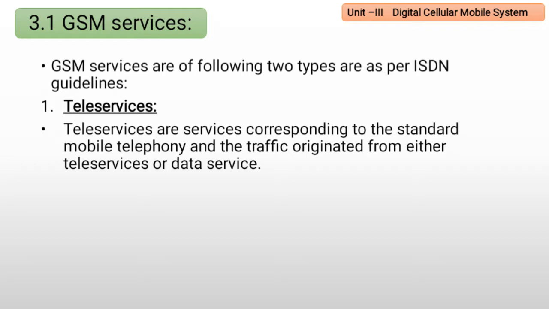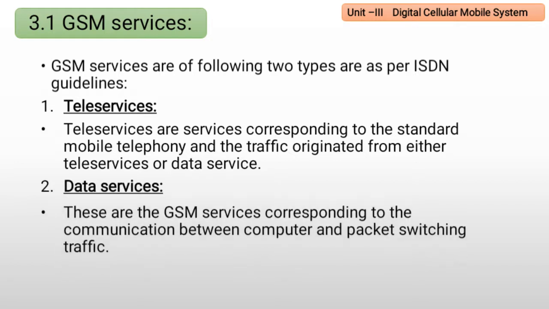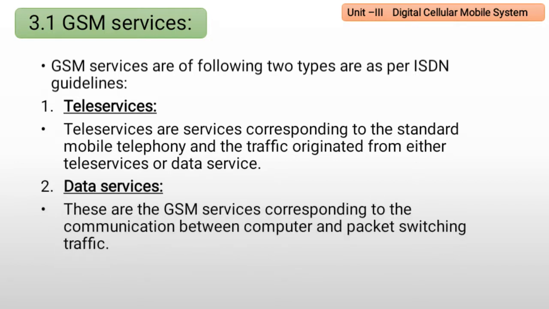Traffic originates from either teleservices or data services. Do you know what is meant by traffic? When we talk with someone, that is traffic. Next is data services. Data services are the GSM services corresponding to communication between computers and packet switching traffic, that is, internet services or anything.